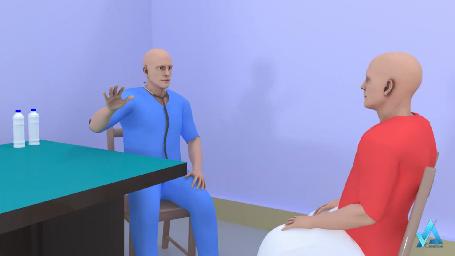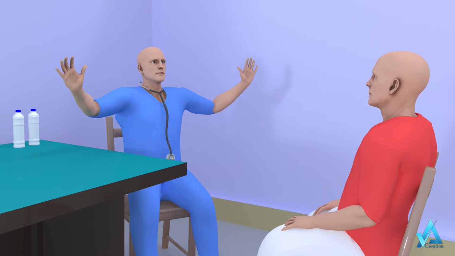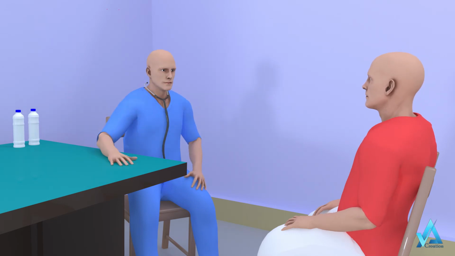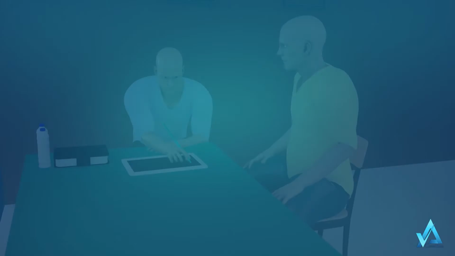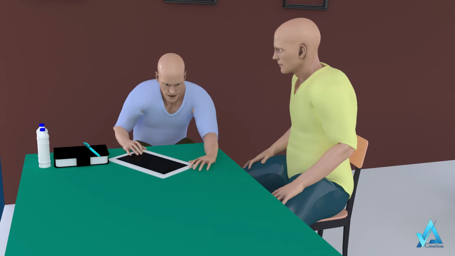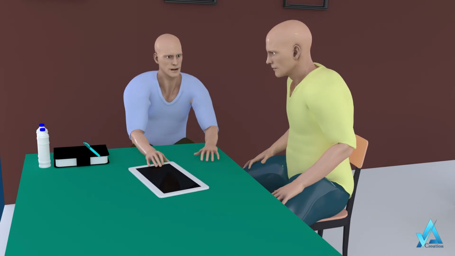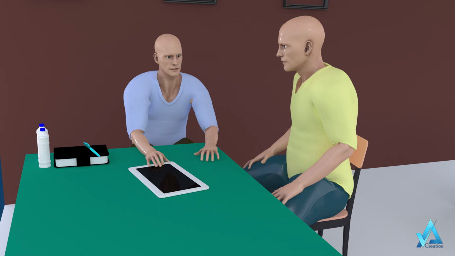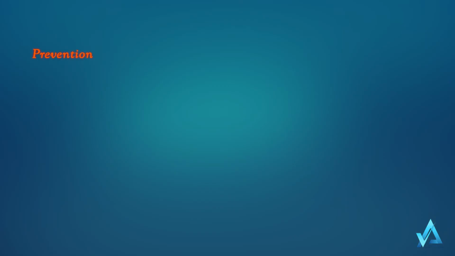It is important to stay on your medications as your physician prescribed. Even if you are feeling better, do not go off your medication unless the healthcare professional that prescribed them tells you to do so. Prevention.